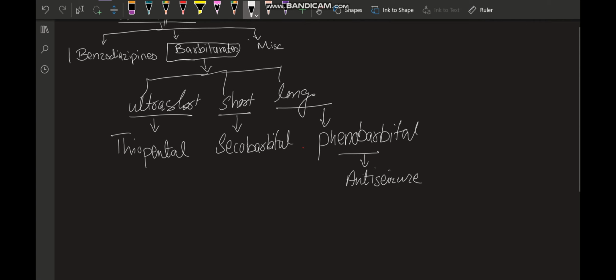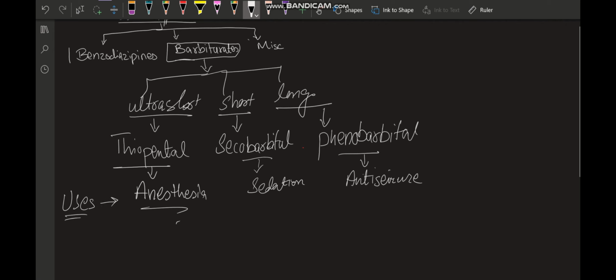Now barbiturates don't have an anxiolytic action, but they are used as anti-seizure drugs and anesthetics, while secobarbital is mainly for sedation, as we talked about before. So these are the uses of the barbiturates. Flumazenil does not act as an antidote for barbiturates, as I told earlier. Then there are the adverse effects.